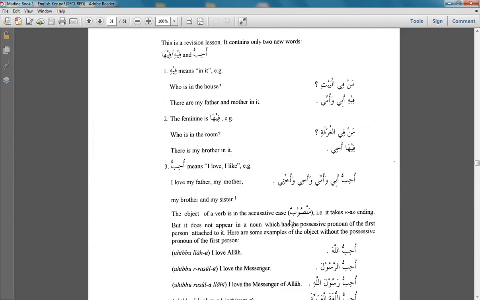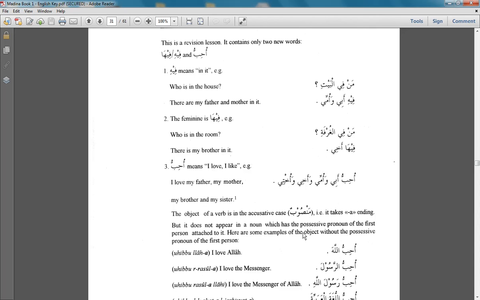For example, Nasara Zaydun Amran. Nasara means to help. So Zayd has dhamma on it. Nasara is a fi'l. So because Zayd has dhamma on it, you know that it is the doer of that verb, of helping. So Zayd helped. Who did he help? Amr. Amran, it has a fatha on it. Why? Because it's the object of this sentence.